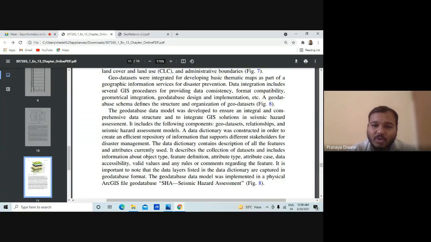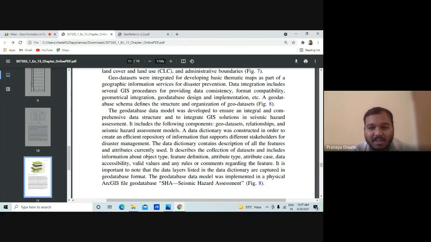So a geodatabase data model was developed to ensure an integral and comprehensive data structure, and to integrate the GIS solution in seismic hazard assessment. It includes the following components: geodataset, relationship, and seismic hazard assessment model. A data dictionary was constructed in order to create an effective repository of information that supports different stakeholders for disaster management.